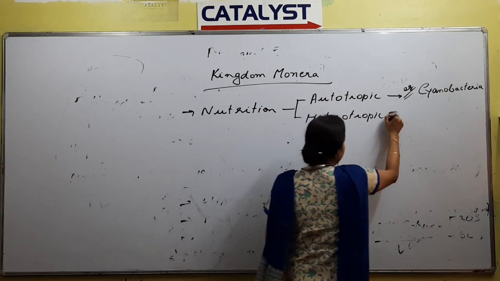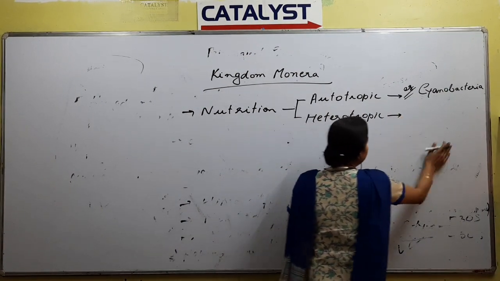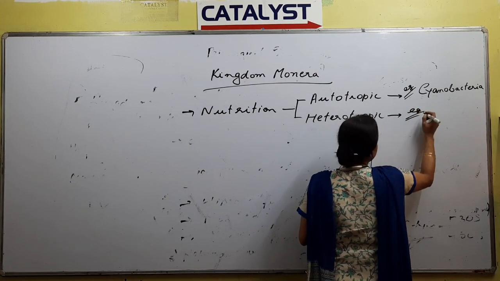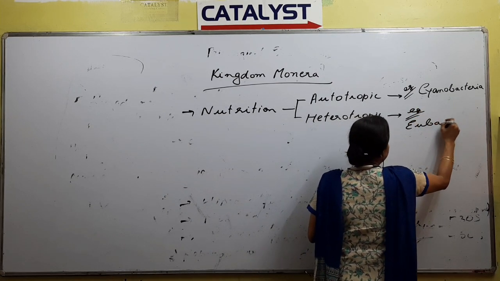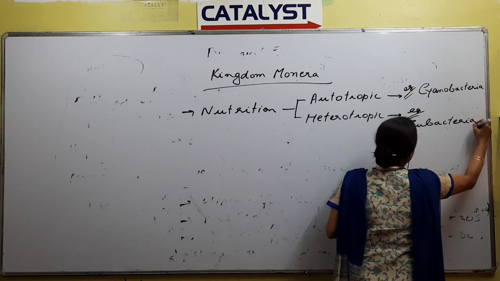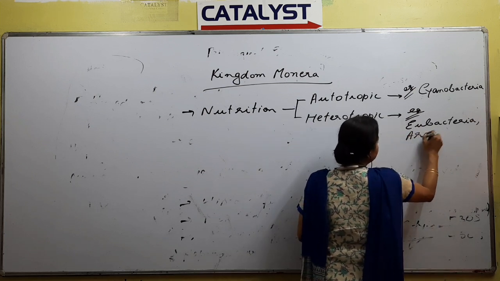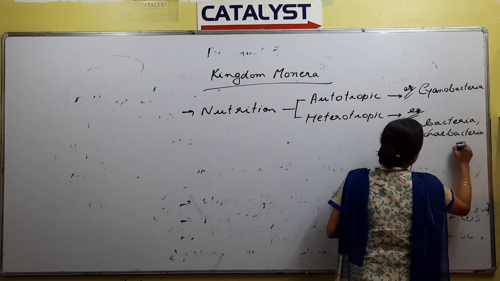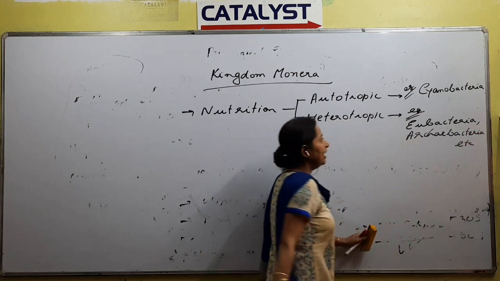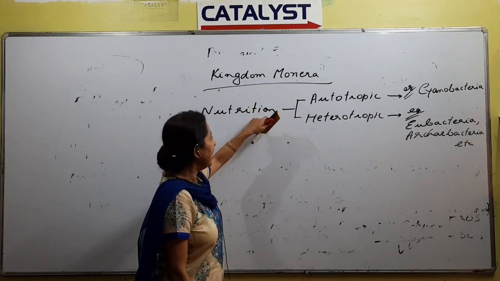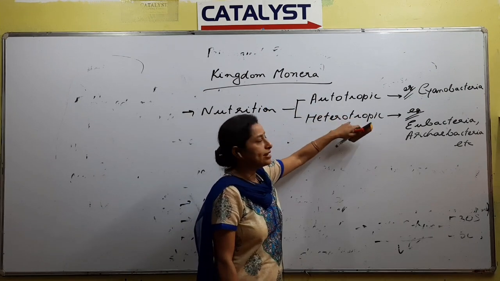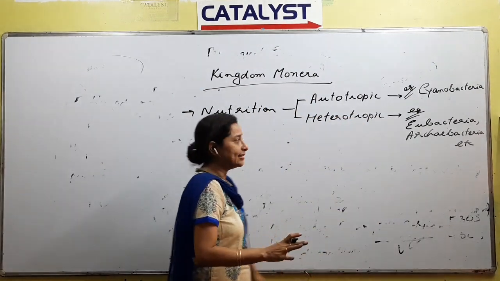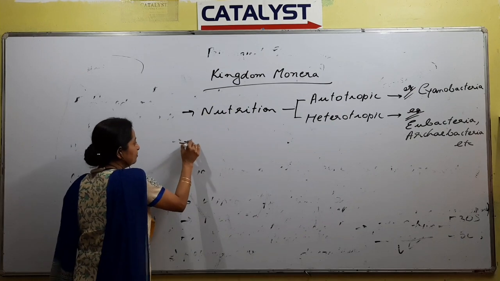Next, if you are talking about heterotrophic Monerans, the examples could be eubacteria or bacteria, archaebacteria, etc. The rest are all heterotrophic. The point to be remembered is that as far as nutrition is concerned, both types of nutrition are seen in this kingdom.